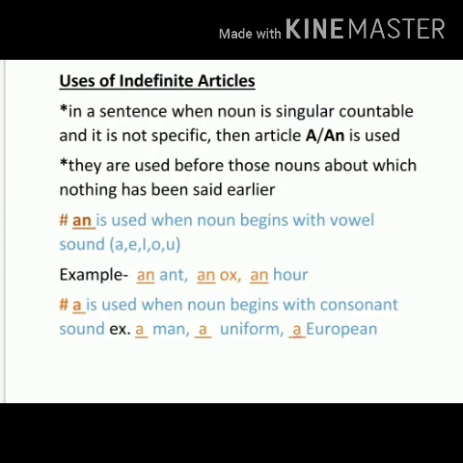Next, where are we going to make use of a? A is used for a consonant sound. Whenever we are pronouncing the noun and the sound coming is a consonant. Consonant means other than vowels, no? A man, a uniform. You don't have to observe the letter. You have to listen to the pronunciation. Uniform, yes. So whenever a word is pronounced with a consonant sound, before that you will write a. A European, again yes. Okay, don't look at the alphabet. Listen to the sound.